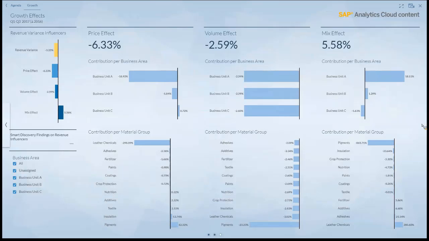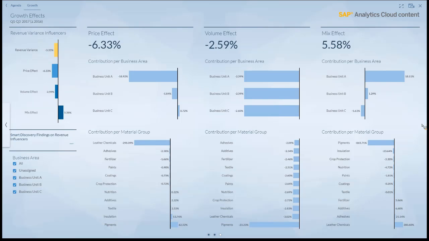On the right side, we try to detail it even further and give you additional insights into the data and the net revenue. Here we calculate effects: the price effect, the volume effect, or a mix effect. So what are these effects related to the net revenue? And again, we do a breakdown by material for the contribution.